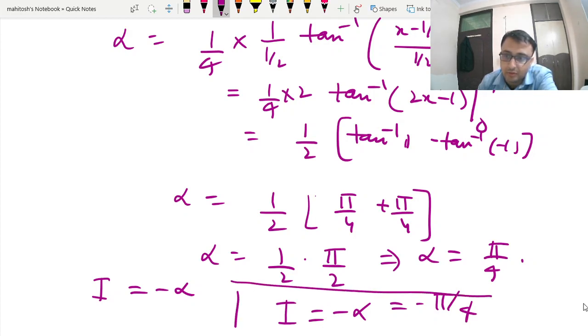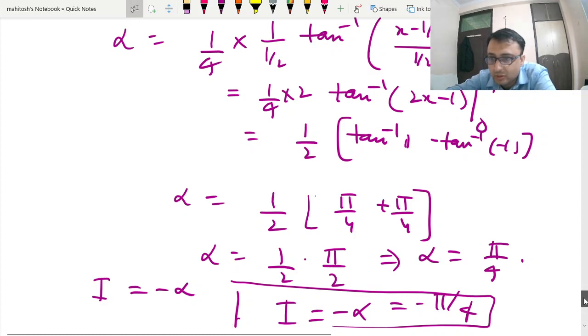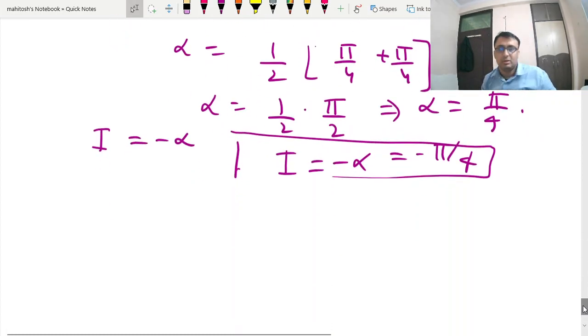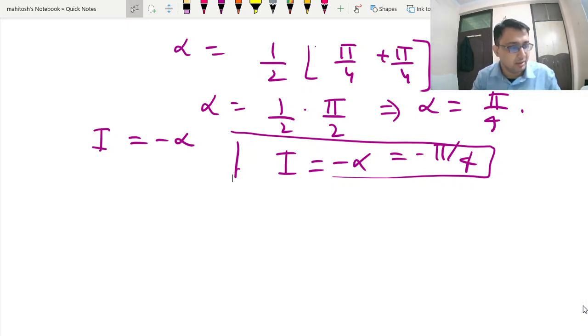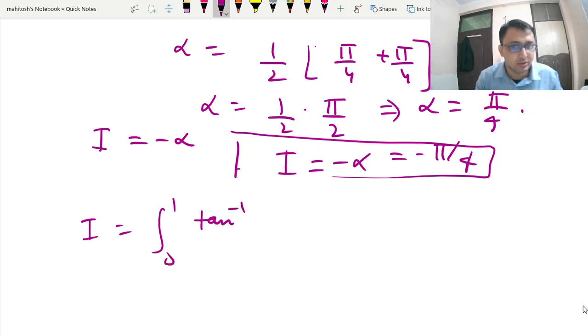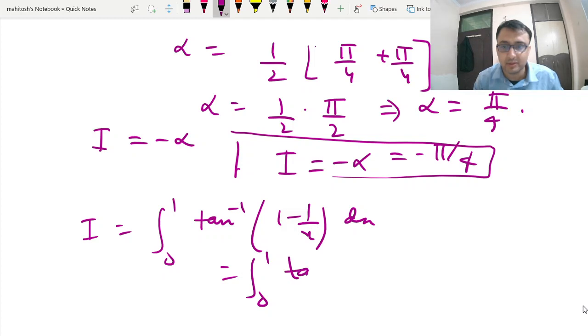So most of you have got this question wrong and have asked me. So I am trying to give justification for this question. Okay. Now the various approaches that you have done is this fact. I is equal to 0 to 1, tan inverse of 1 minus 1 by x, isn't it? So you have written it. I will directly write because that's what we wrote.